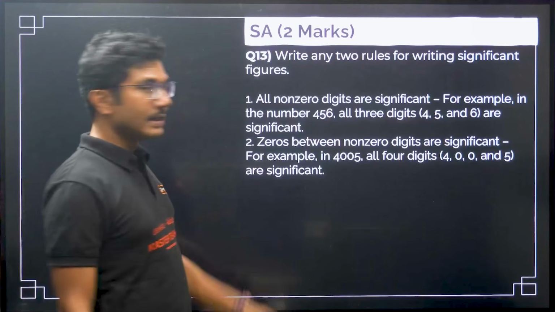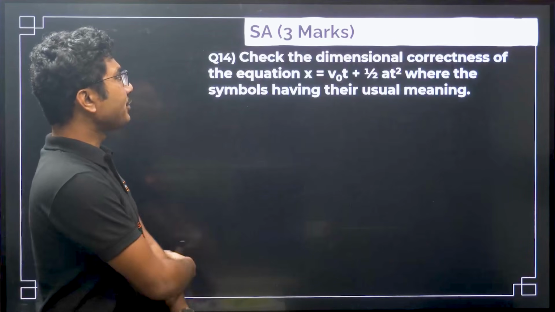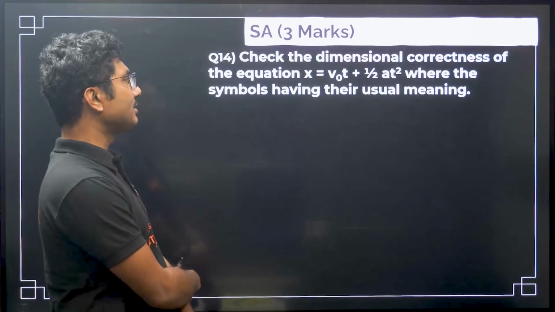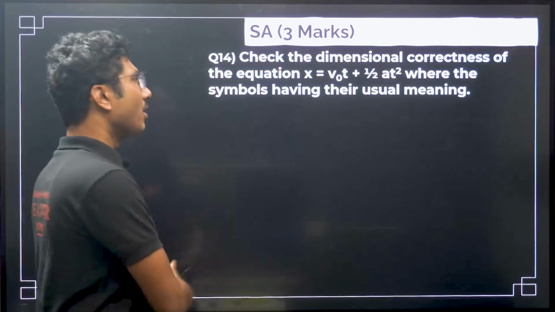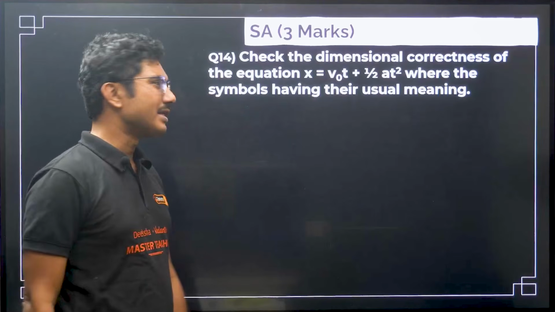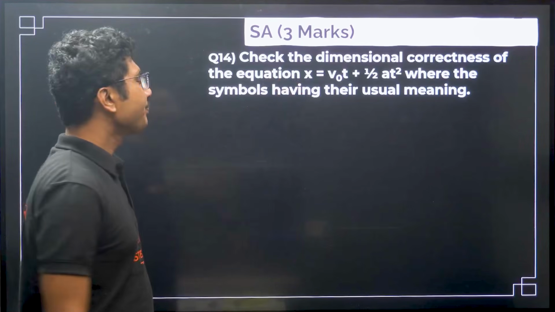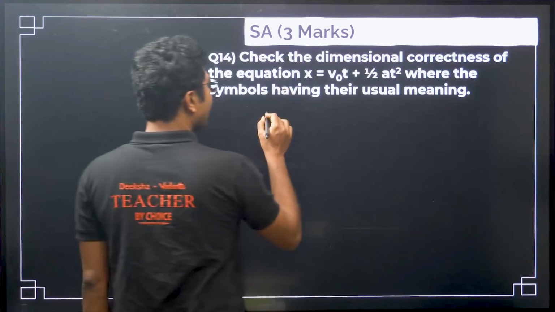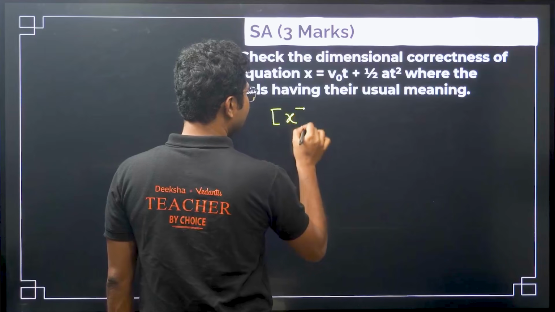Okay, easy to remember. Now next, check the dimensional correctness of the equation x equals v naught t plus half a t square, or x equals u t plus half a t square, whatever form they might give. Basically this is the same equation, right? So first of all we have to check what the dimension of x is. x is displacement.